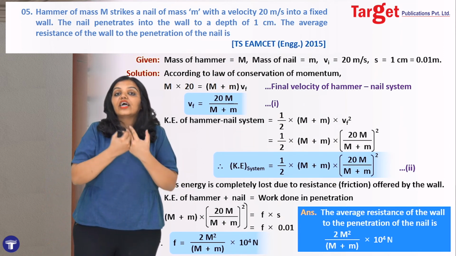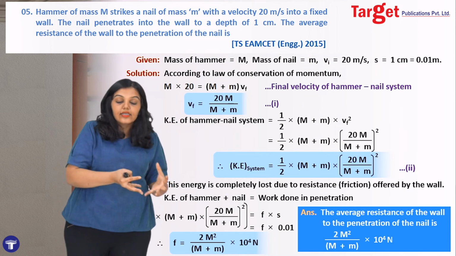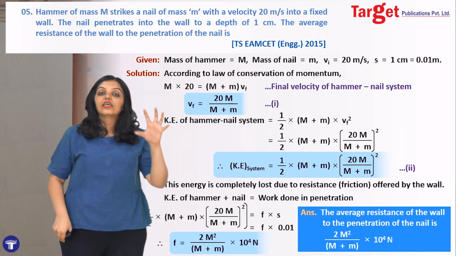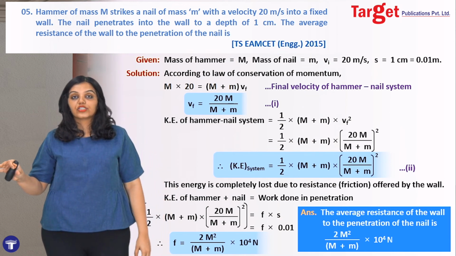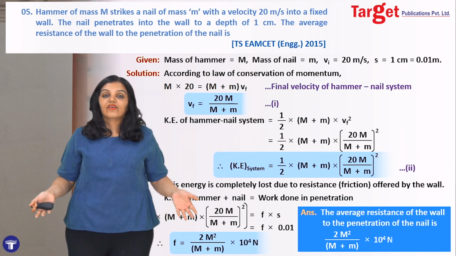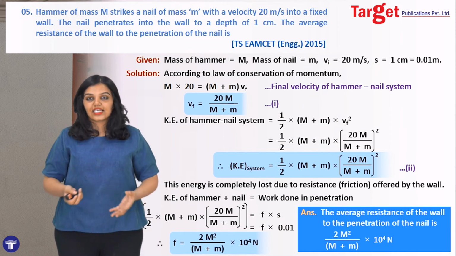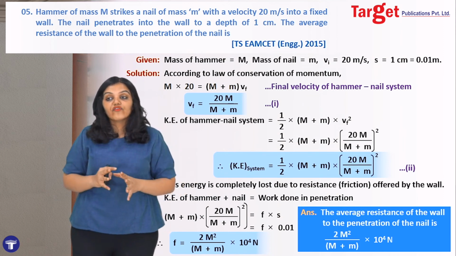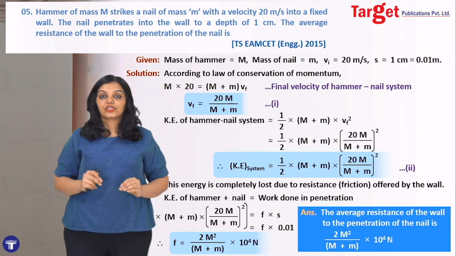We used that to find the kinetic energy of the nail hammer system, and then we understood that this energy only became work which was used to drive the nail into the wall. So we equated the kinetic energy of the nail hammer system to the work done by the frictional force. From here we applied the values and found the value of the force that was needed, or the resistance that was offered. So this is your final answer. The average resistance of the wall to the penetration of the nail is 2m squared upon M plus m into 10 raised to 4 Newton.